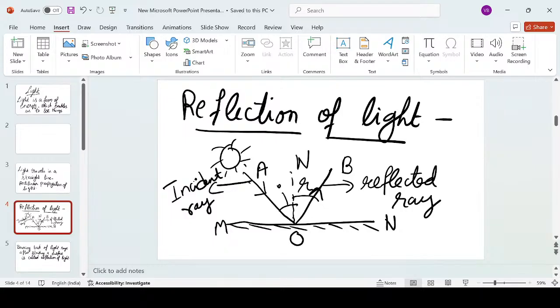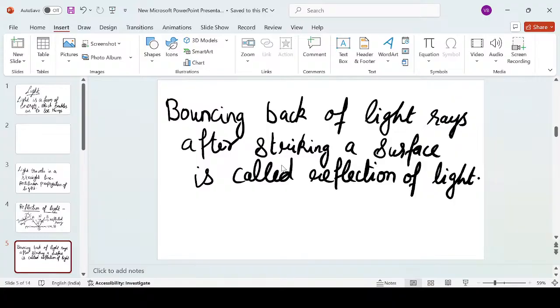And it is very important to understand that reflection occurs from all types of surfaces, whether they are rough, whether they are smooth, alright, whether they are hard, whether they are soft. All types of surfaces reflect light, right? Now, on the basis of this, we have this definition: bouncing back of light rays after striking a surface is called reflection of light, alright?